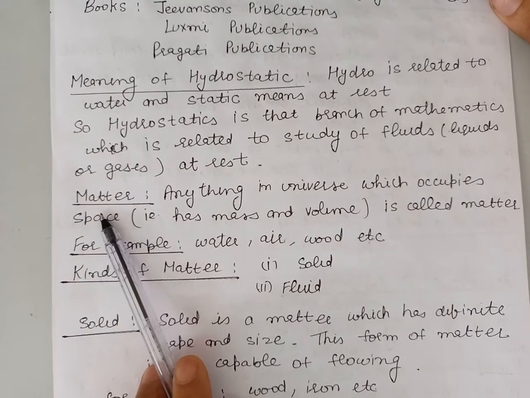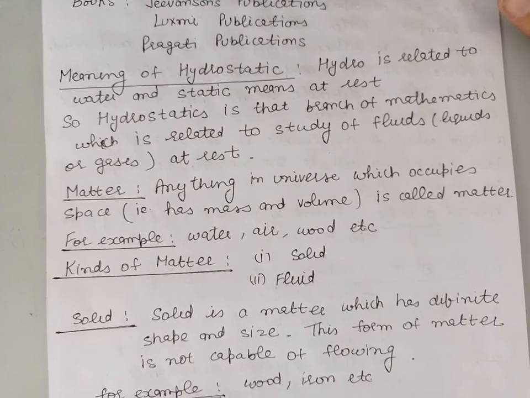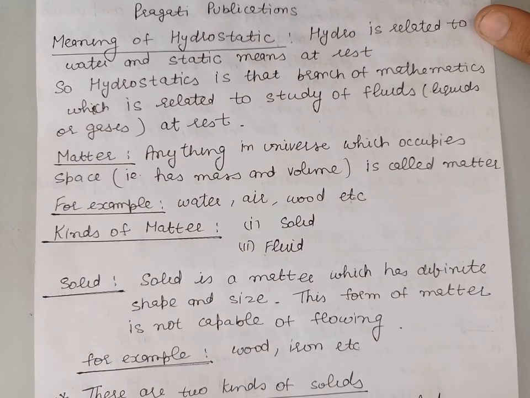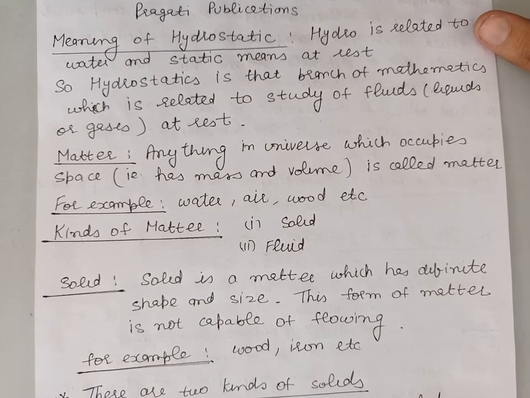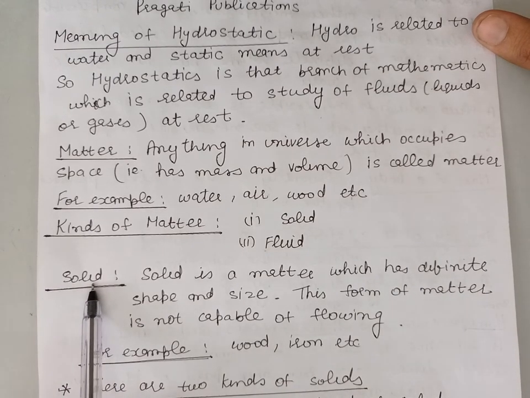Matter means anything in this universe which occupies space. It means that it will have some definite volume and mass. So these are called matter. For example, wood, air, water, etc. All these are matter. We classify matter in two categories, solids and fluids. First of all, we define the solid form of matter. Solids have a definite shape and size. This form of matter is not capable of flowing. For example, iron and wood are forms of matter which are solid.